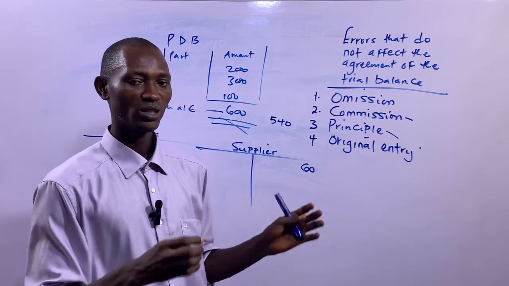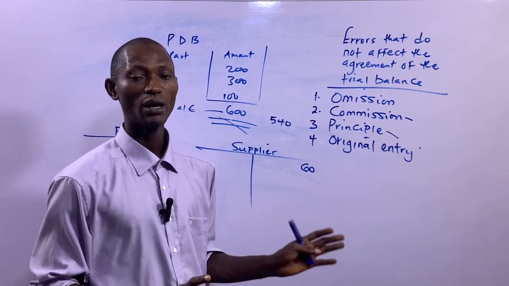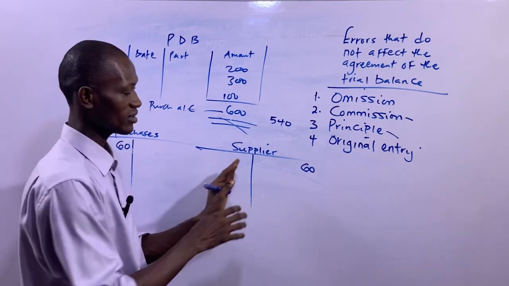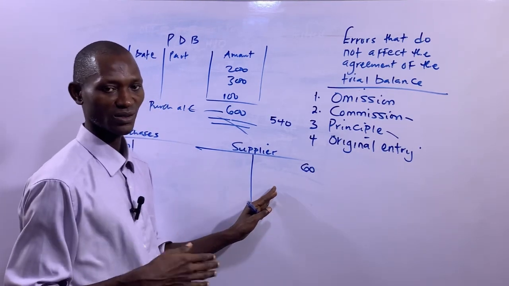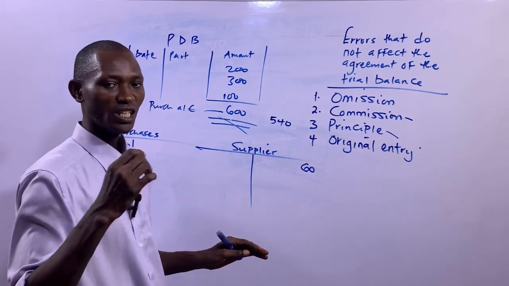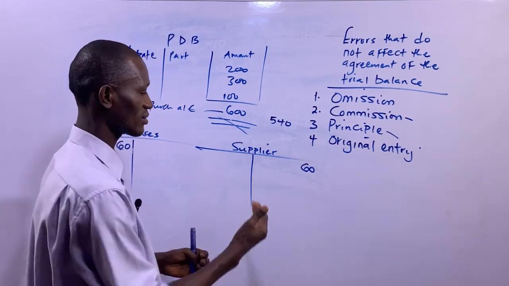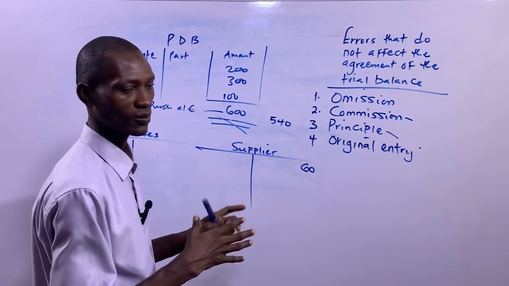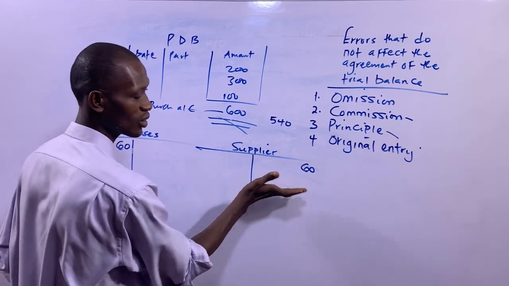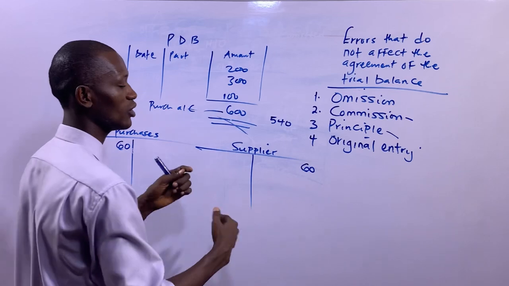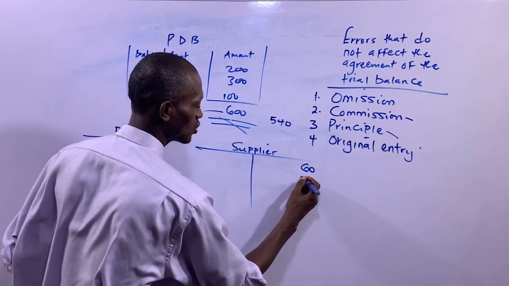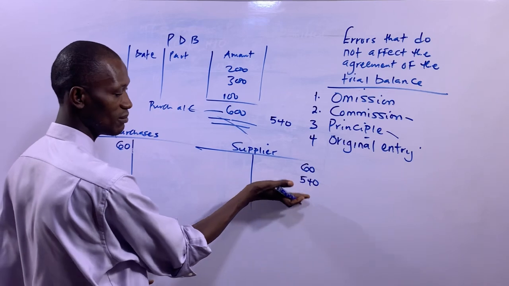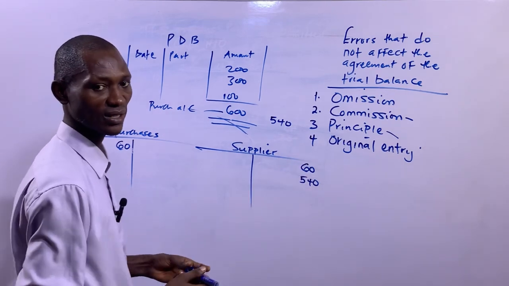Creditor is a component of current liability, and all liabilities are credited. Now, since supplier is a liability account, a creditor account, if an account has a credit balance and you want to increase it, you credit it more. So this account ordinarily has a credit balance, and if you want to increase the figure, you credit it. So you are going to credit it with 540. Then when you credit it with 540, it means the balance in this account now is 600.